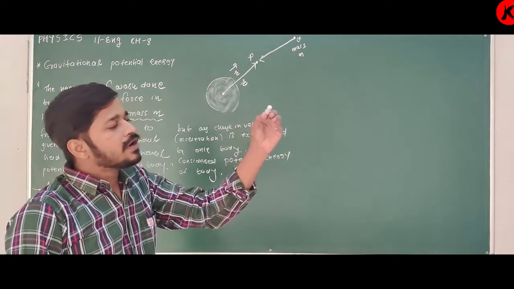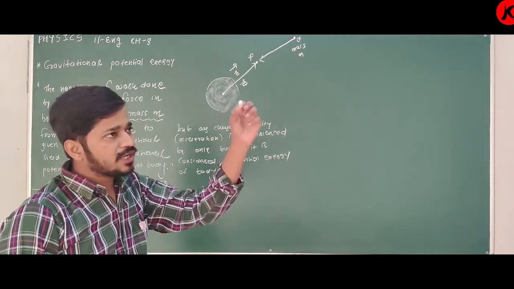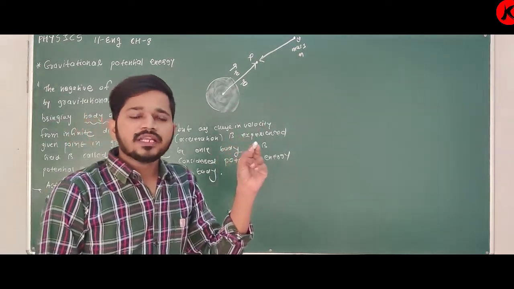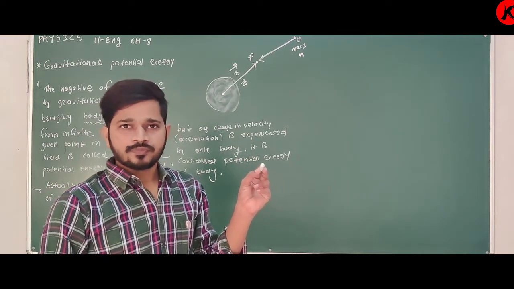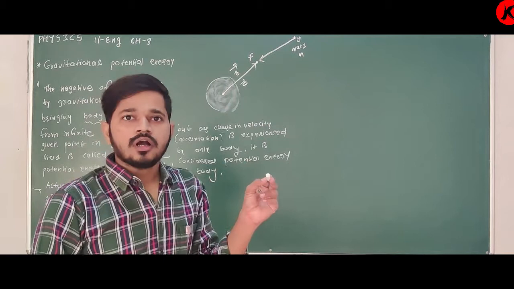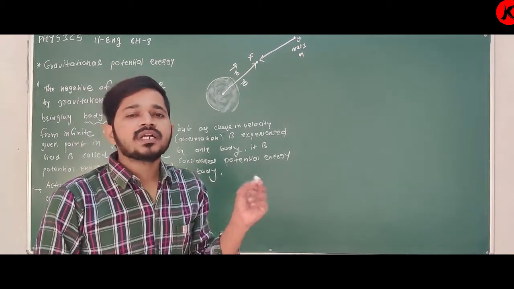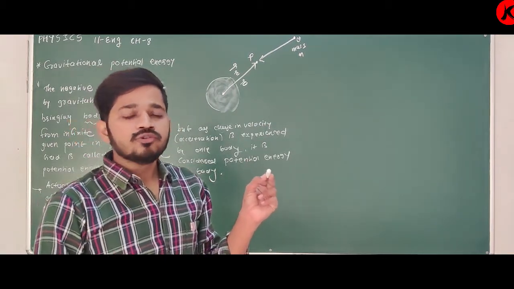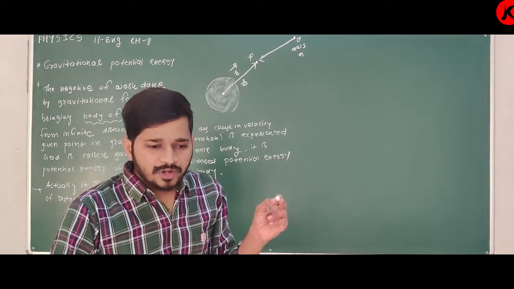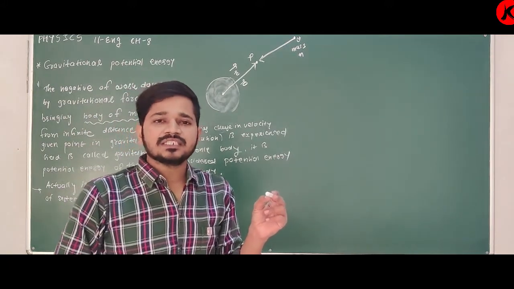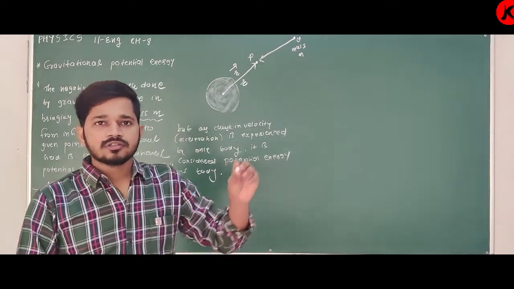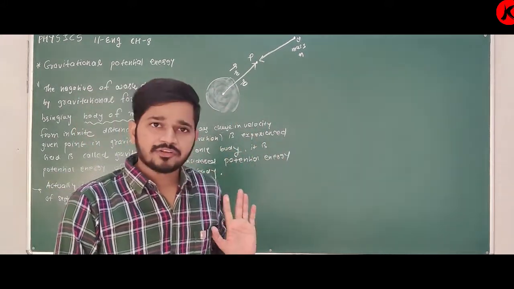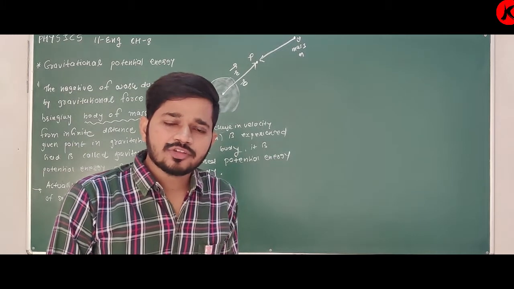If I find the gravitational potential energy of this chalk, then it is the potential energy of the whole system, Earth plus chalk, but the effect is experienced by this chalk only. If I drop this chalk it will move downward, meaning there is a change in velocity of this chalk.